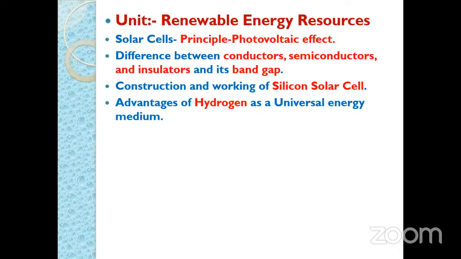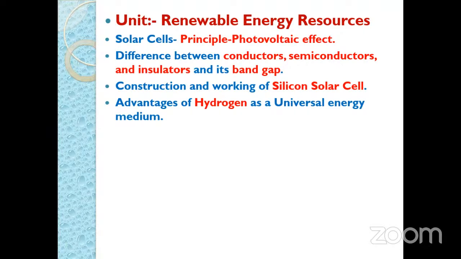In that, again, we have to consider the N-type semiconductor and P-type semiconductor. In the N-type semiconductor, we consider the excess of electrons, and in the P-type semiconductor, we consider the excess of holes.